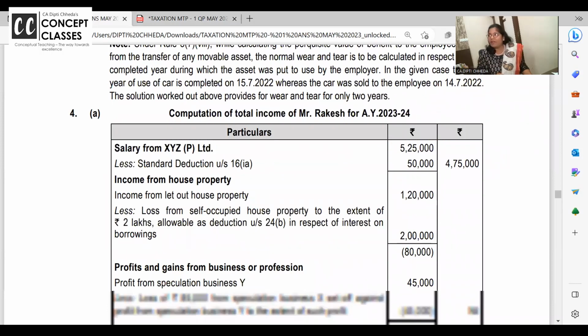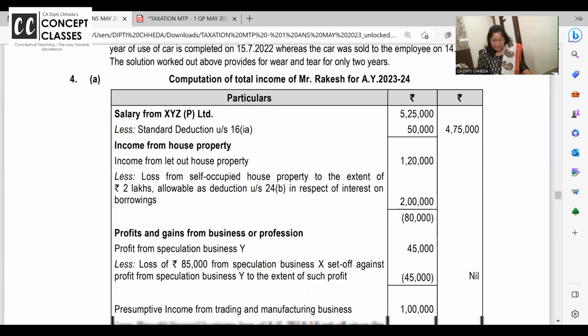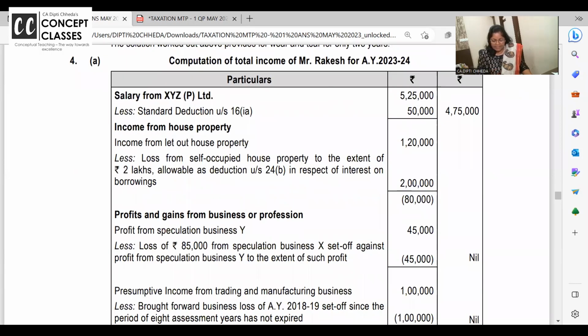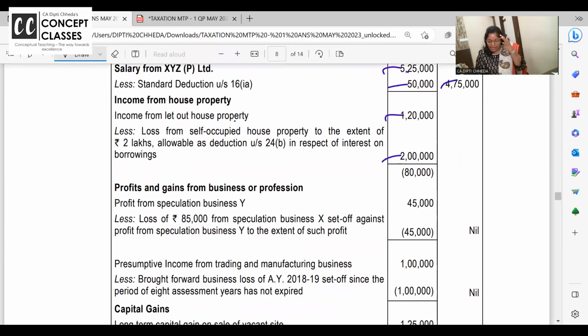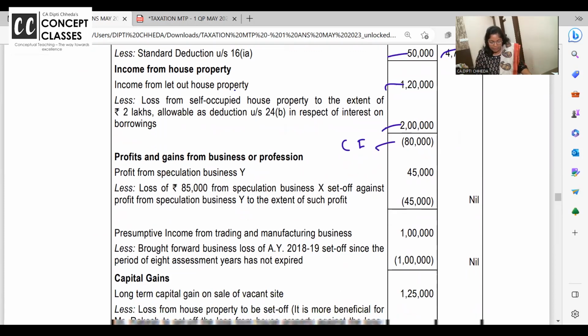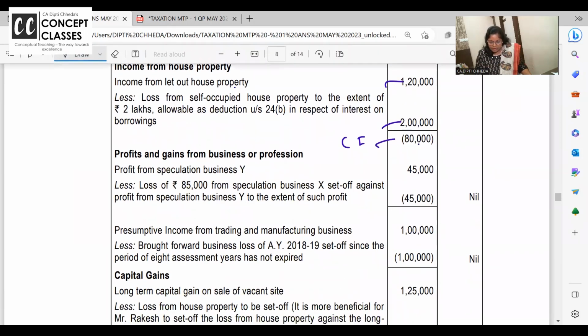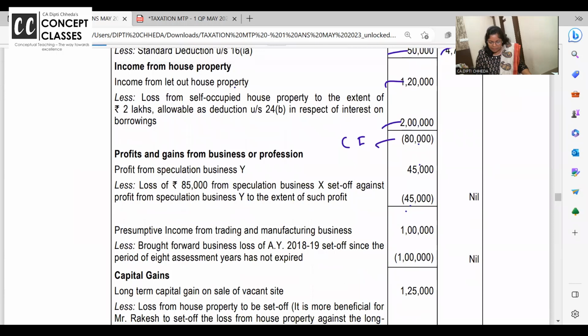A set off carry forward problem surely comes. Salary is 525. Standard deduction is 50,000, so 475. Let out house property is 120. Loss is 2 lakhs, so 80,000 loss. Leave it, carry forward. Can we set off this loss in speculative business against speculative loss?